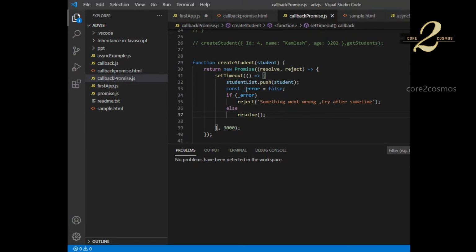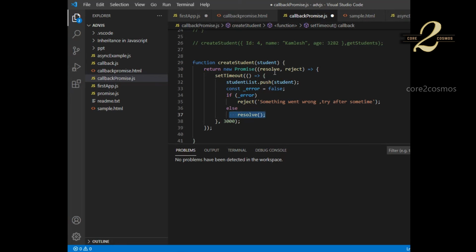So basically, I'm hard coding the error equal to false in line number 33. If there is some error, I'm rejecting that call. This is the create student method called promise call, and I'm mentioning some message. Otherwise, I'm resolving it.